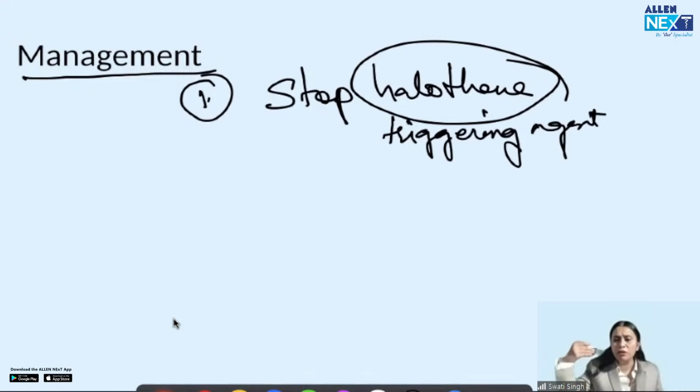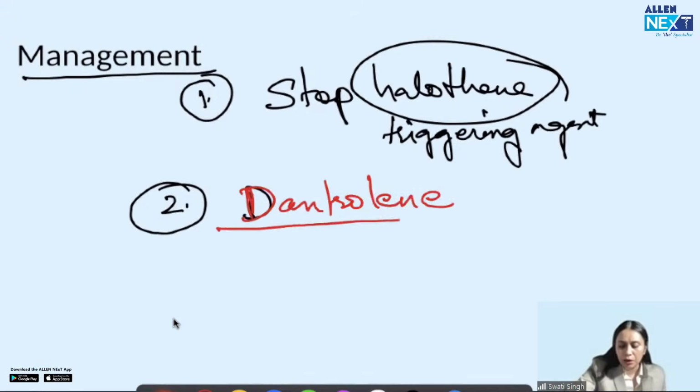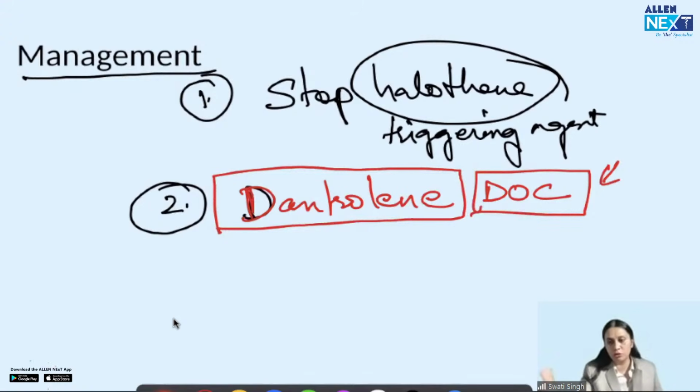Then symptomatic management will start. But before treating the symptoms, I will start an antidote, a drug of choice, dantrolene. Very important: what is the drug of choice in managing malignant hyperthermia? Dantrolene. It stops the calcium release, so it stops malignant hyperthermia. It's the drug of choice.